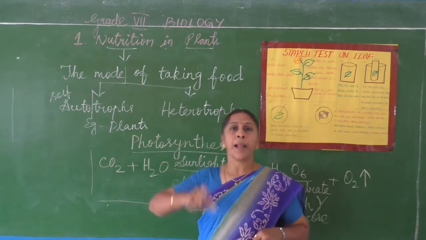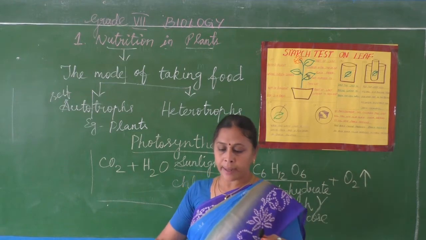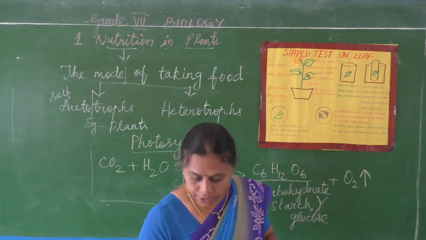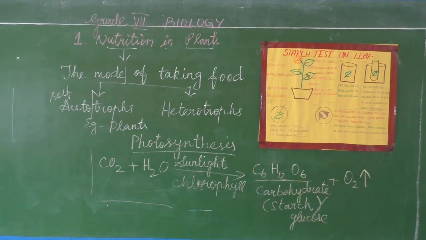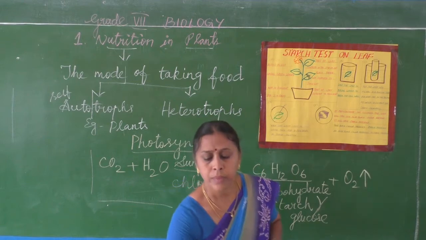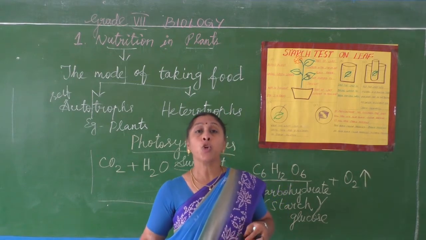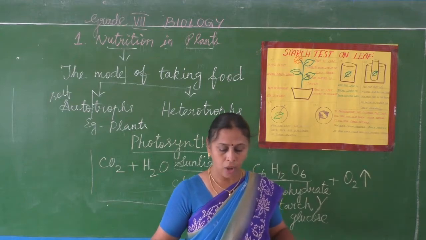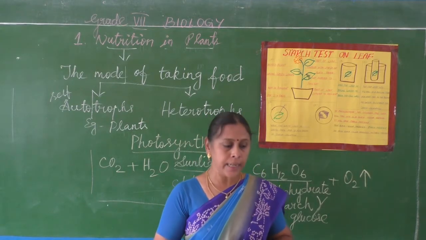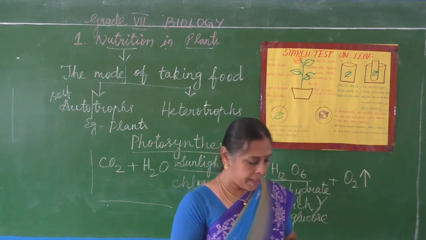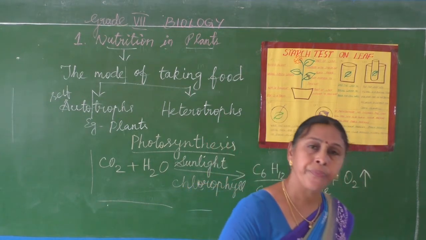All the green plants are able to prepare their own food. And you may have seen some colored leaves. For example, in the croton plant and all, you could see colored leaves. Are they able to prepare their own food?